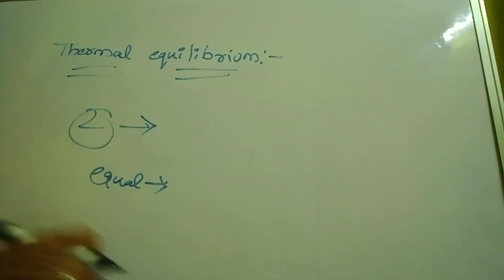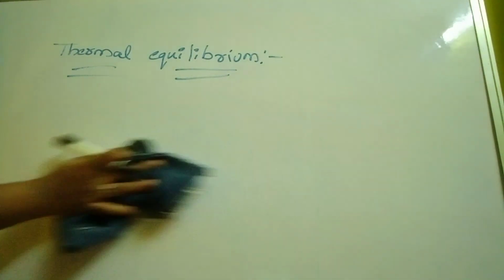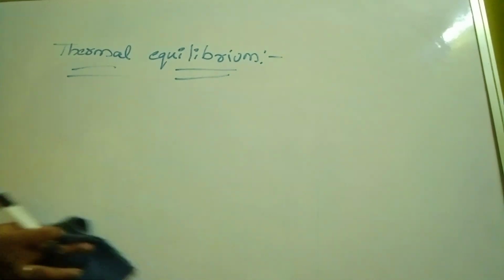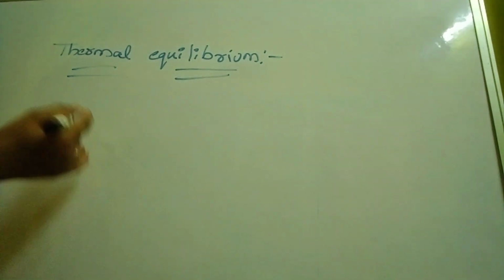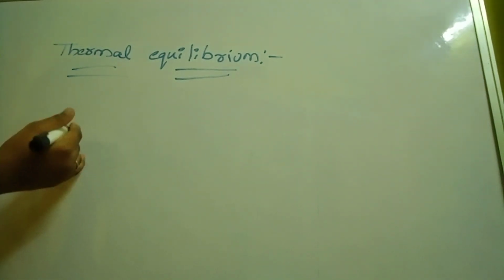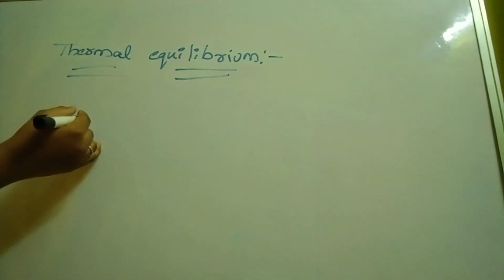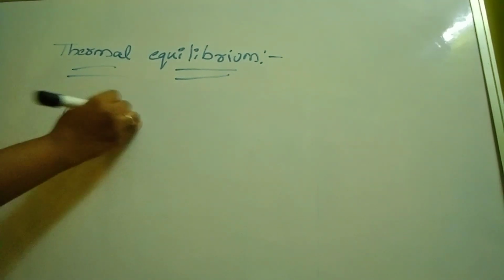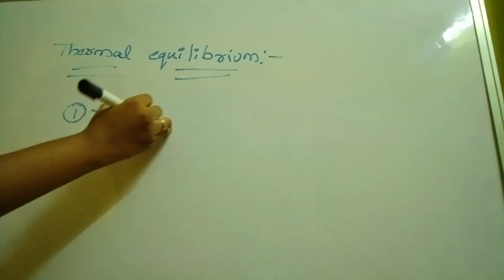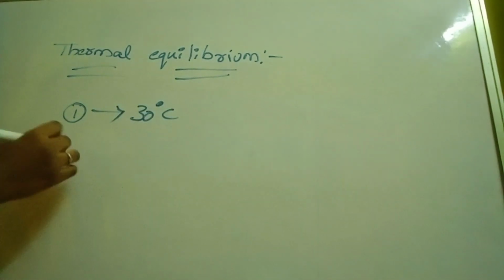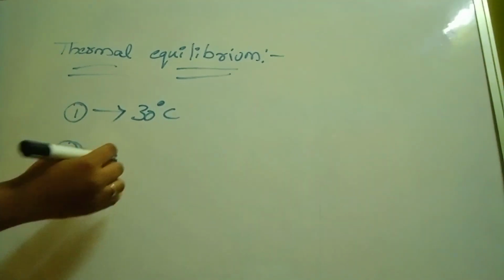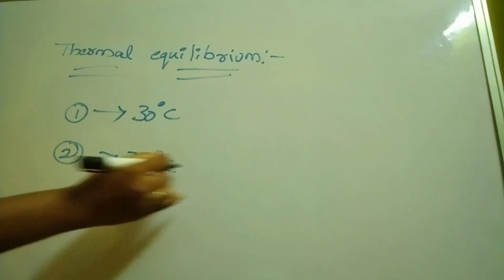Have you understood thermal equilibrium? Now let us take an example. The first body is at 30 degrees Celsius and the second body is at 70 degrees Celsius.